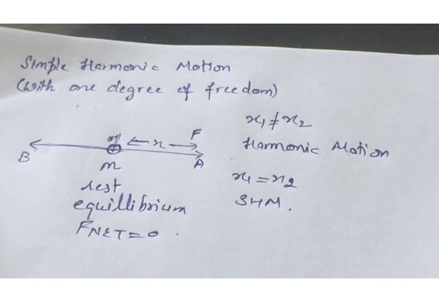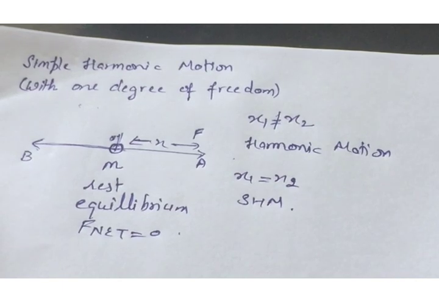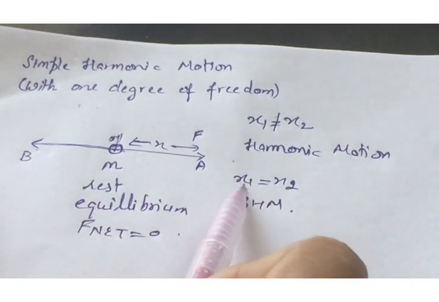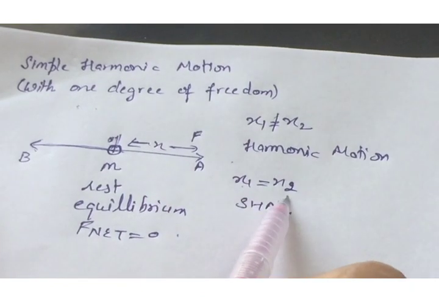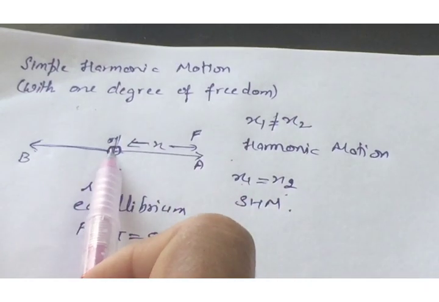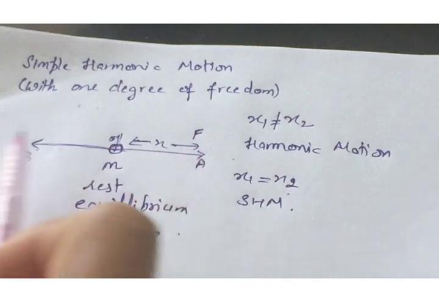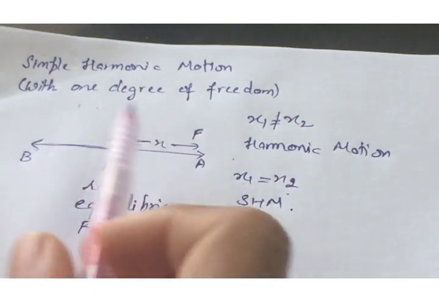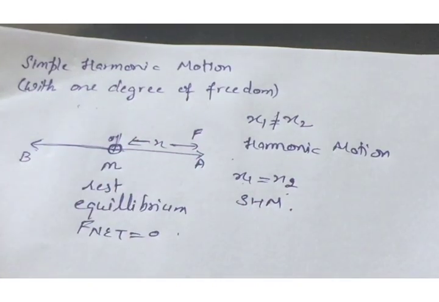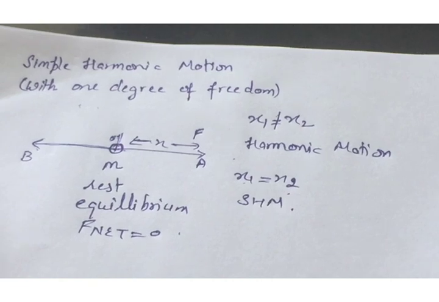Hence, we can describe simple harmonic motion as a periodic motion which repeats itself in a fixed interval of time. It is a to and fro motion, and the particle covers equal distances about the mean position. It may be a backward or forward movement, or a left or right movement. There are an infinite number of directions for simple harmonic motion.